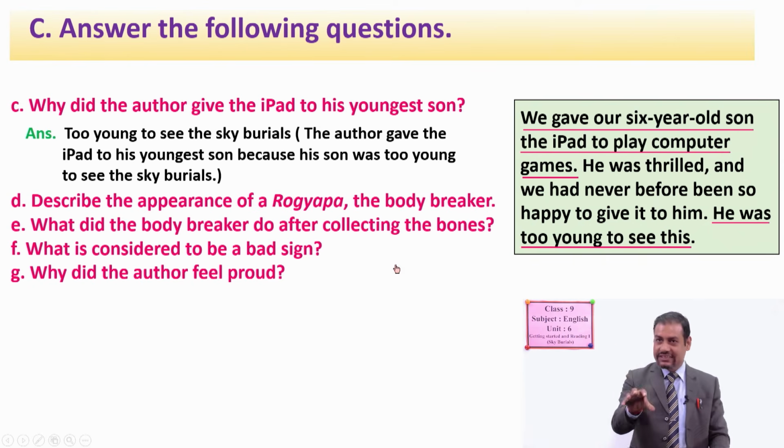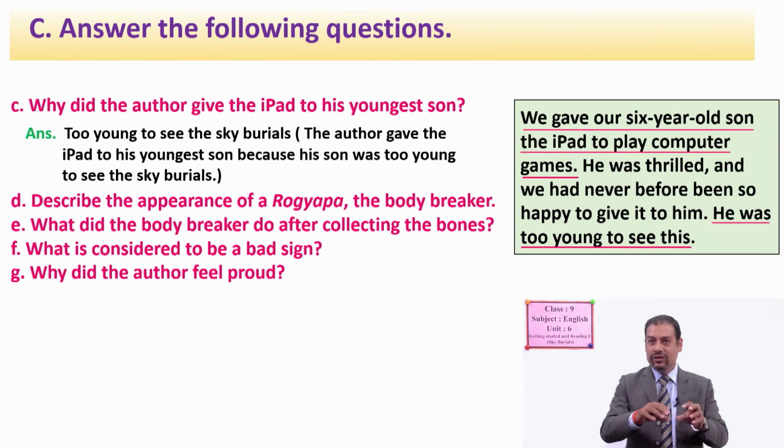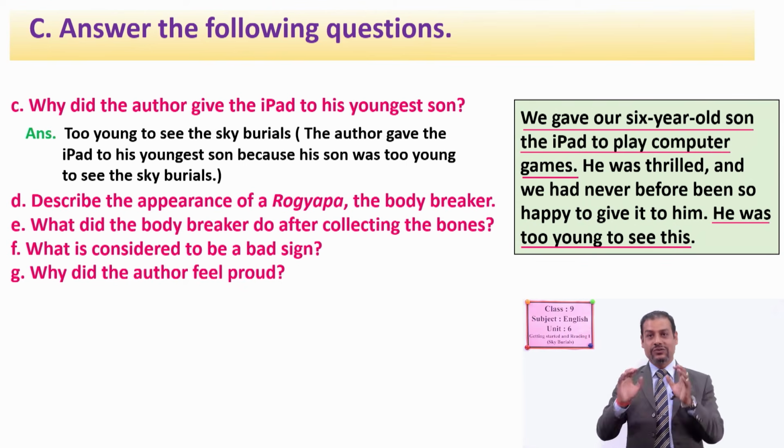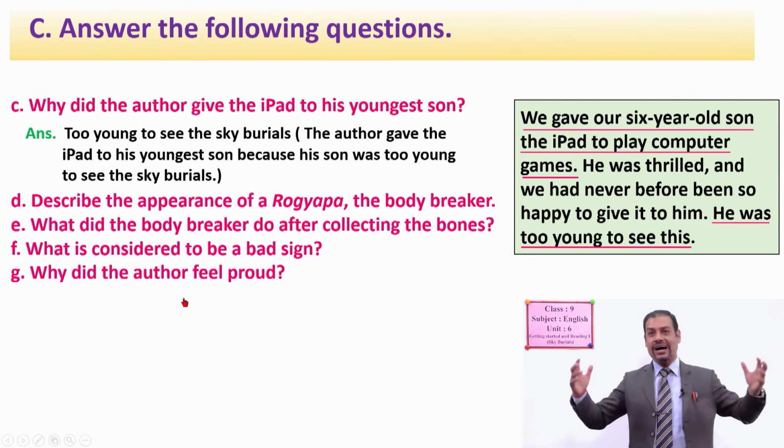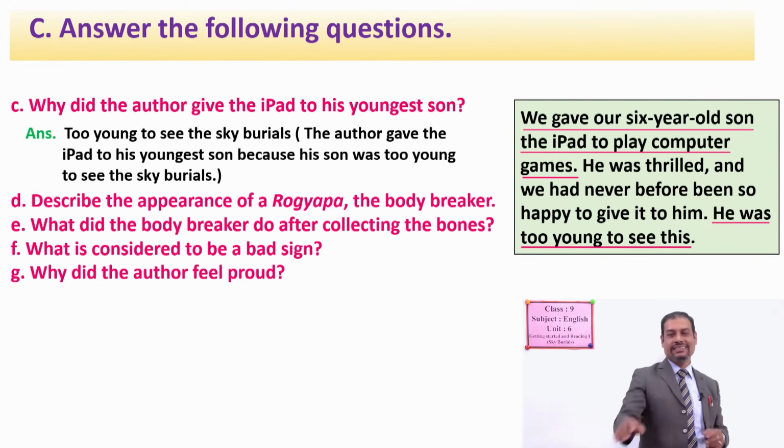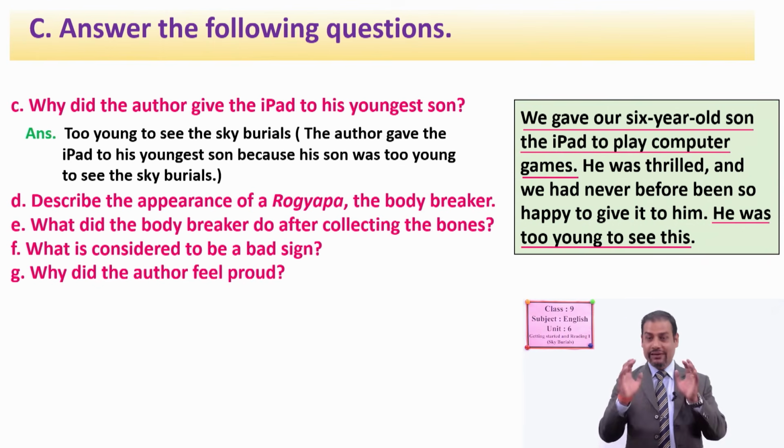If a piece of flesh or bone is left there, then it could be a bad omen, okay? You can get this idea again. Why did the author feel proud? You can find it in your text. So you have to do all these at home in your free time.